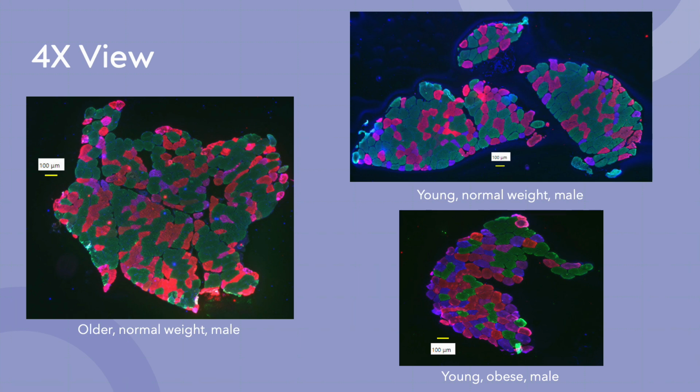Here are some examples in 4x. As you can see, the fibers have all different types of shapes and sizes, and the colors of the fibers are slightly different depending on the image.